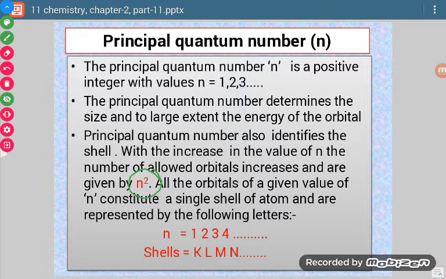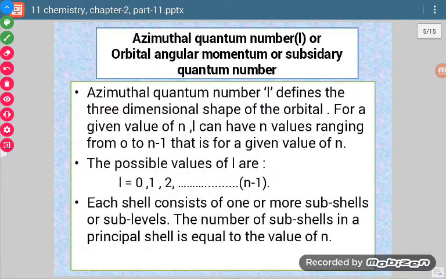So for K shell, n value is 1. How many orbitals are possible? 1 squared, which is 1. For L shell, 2 squared, which is 4. So the L main energy level or L shell will have 4 orbitals. Similarly, we can calculate for others. So this much information is given by principal quantum number, small n.